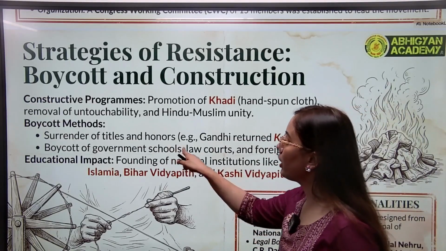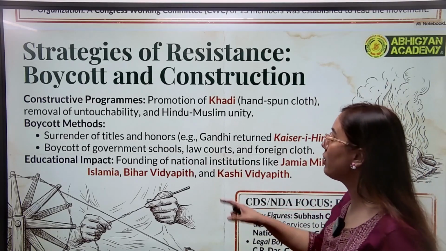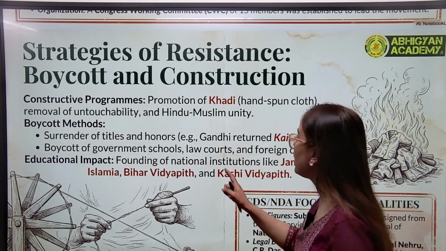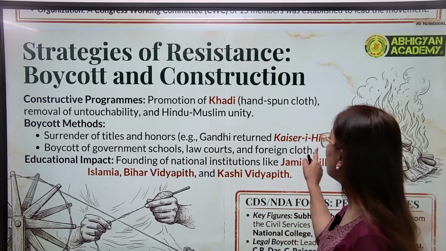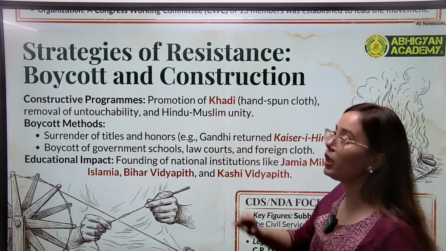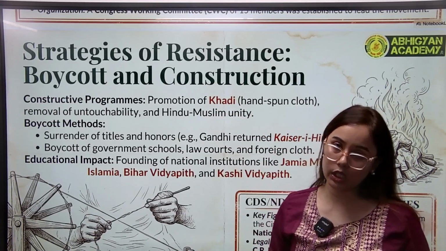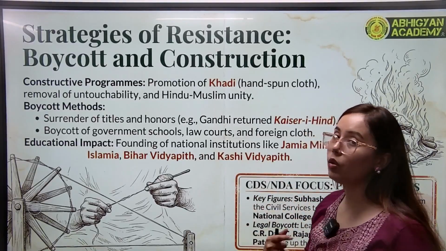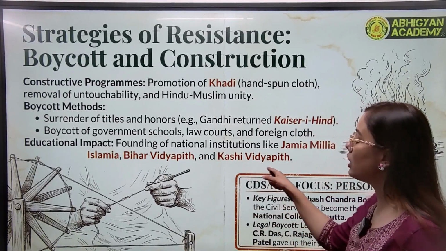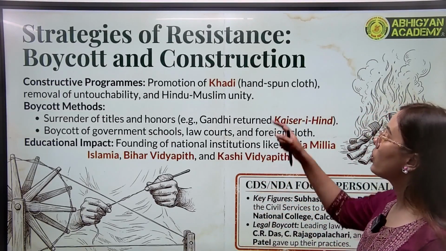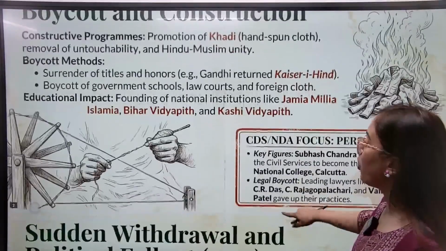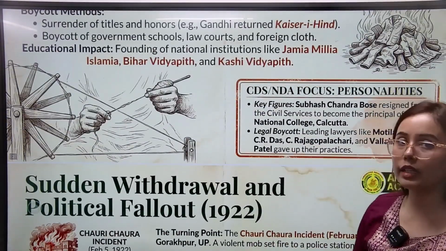Then we have boycotted the British titles and honors. We have boycotted the government schools of the British, then law courts, foreign clothes, because in place of foreign clothes, we were promoting our own national clothes. That's the Swadeshi one. Then education, we founded our own educational institutes. So these were some of the popular methods that were adopted by the nationalist leaders.